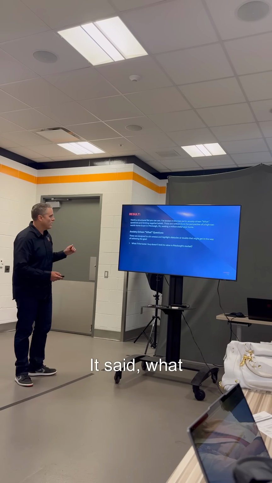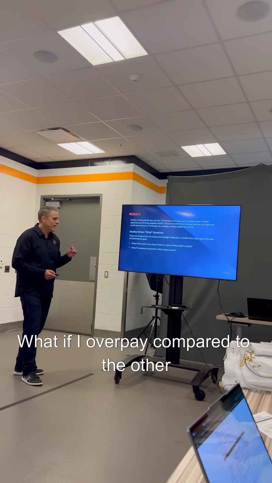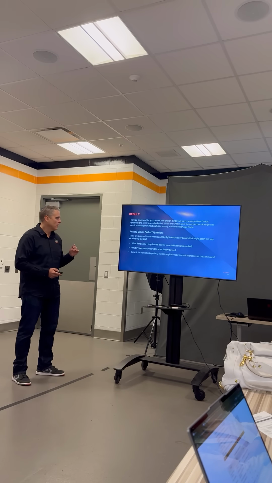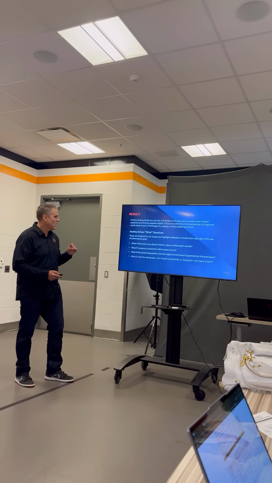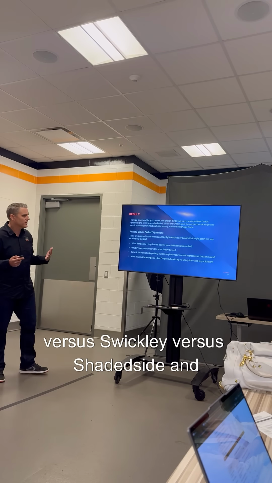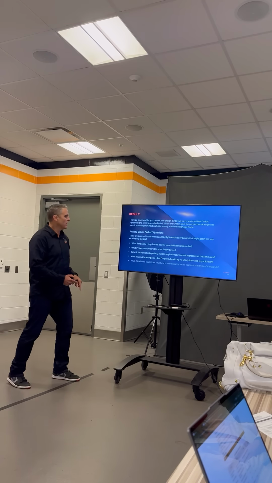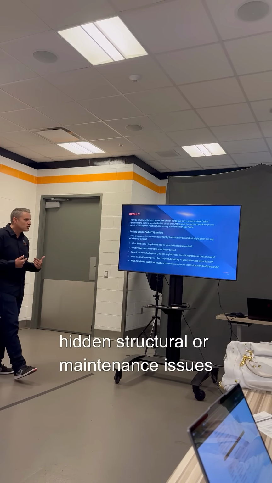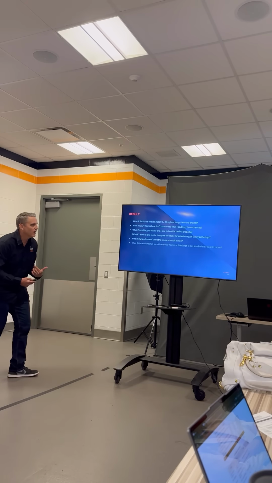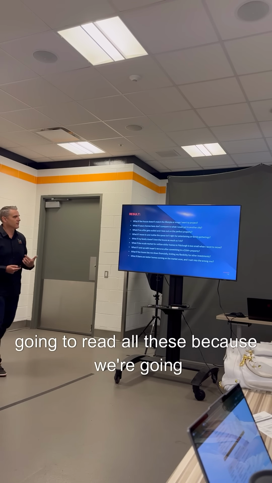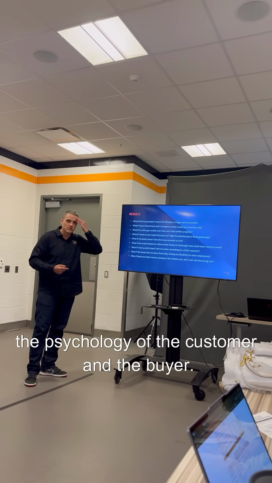This is the first one. It said, what if the home I buy doesn't hold its value in Pittsburgh's market? What if I overpay compared to the other luxury buyers? What if the home looks perfect, but the neighborhood doesn't appreciate at the same pace? What if I pick the wrong area, Fox Chapel versus Squirrel Hill versus Shadyside, and regret it later? I didn't do all this. The AI did this, okay? What if the home has hidden structural or maintenance issues that cost hundreds of thousands? And it goes on and on. I'm not going to read all these because we're going to run out of time. But as you can see, these are getting into the psychology of the customer and the buyer.